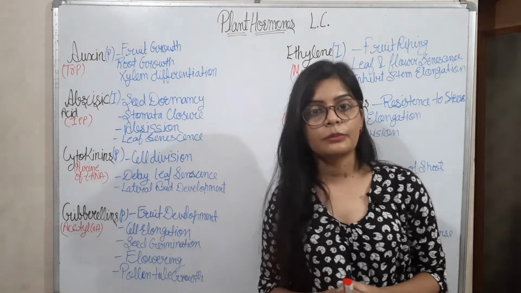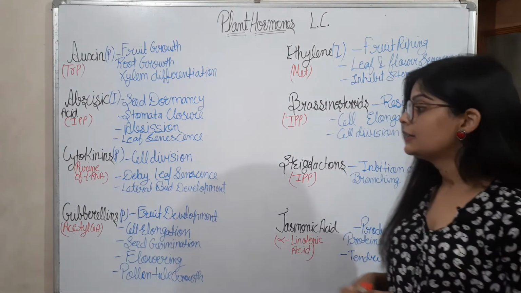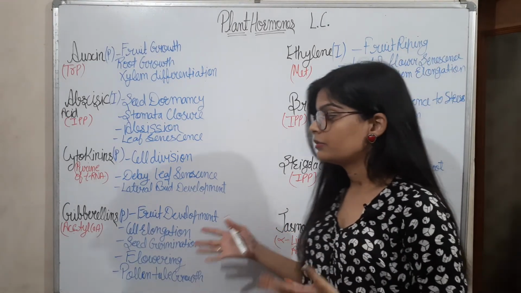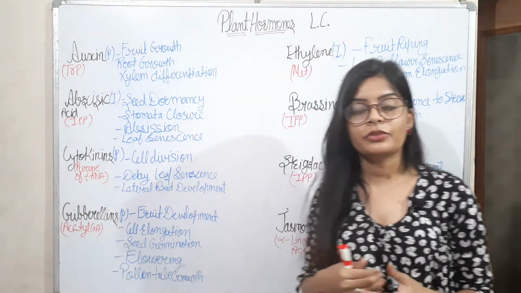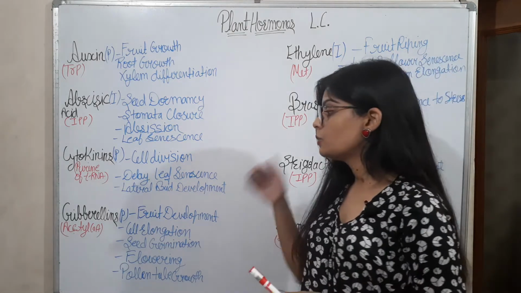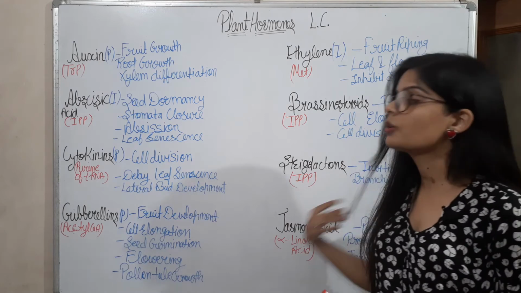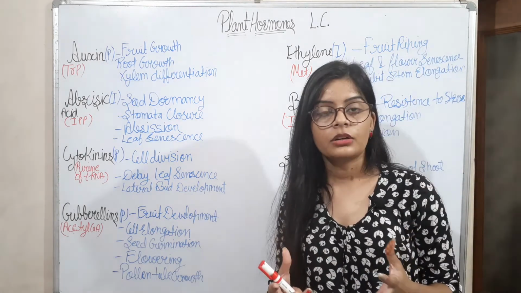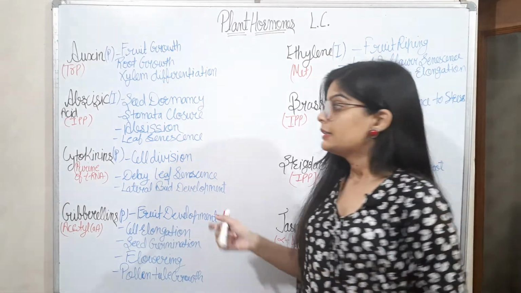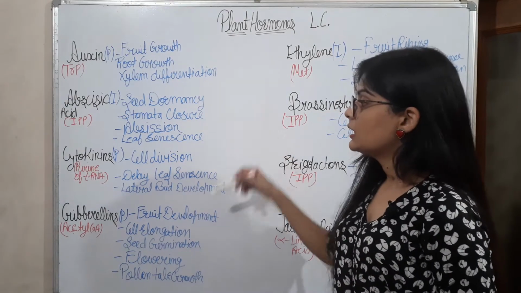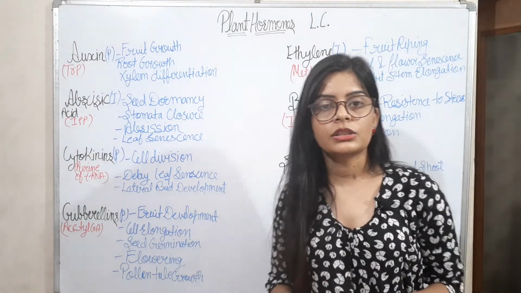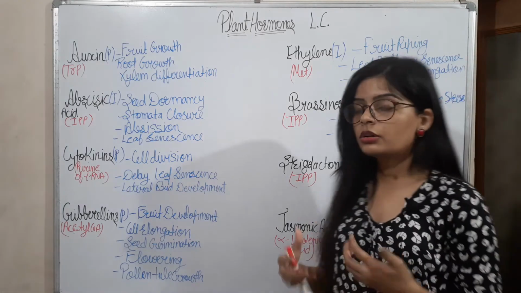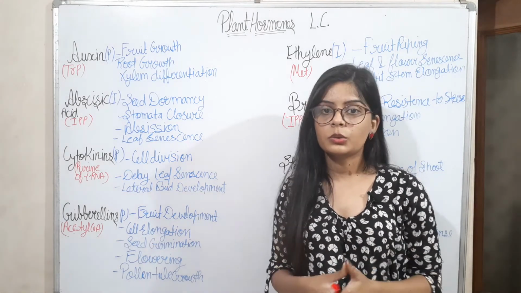And one thing more that I want to say, what is the sequence of functioning of the hormones, which hormone functions first. So gibberellin acts first, it plays a role in the growing of the fruit. Then cytokinin and auxin are at the second number, which do cell division and give more growth to the fruit.